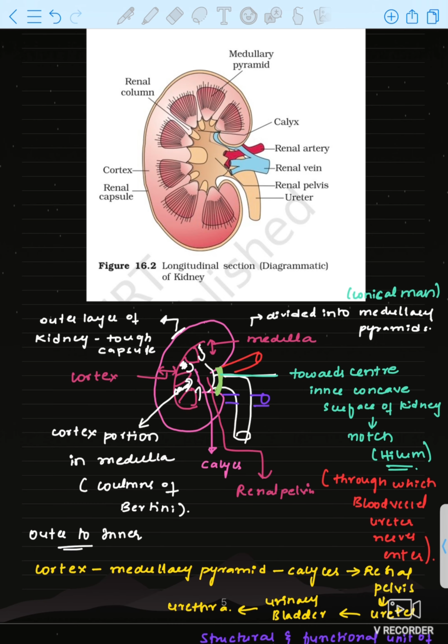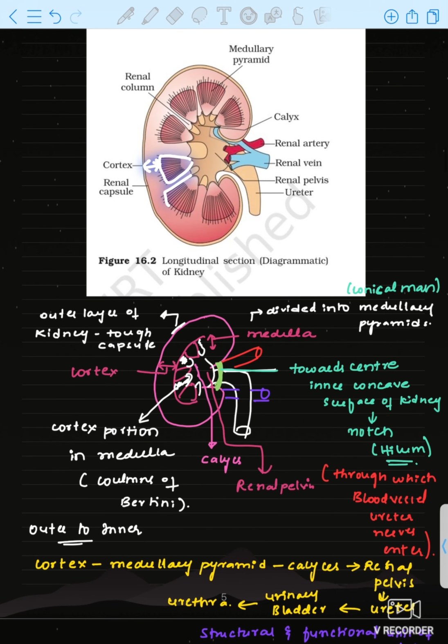So first we are taking a longitudinal section, and a transverse section is cut from here. Okay, in the longitudinal section you can see the outer layer, that is the cortex. Up to here pyramidal structures are there, no? On top of the pyramidal structures, the outer layer is the cortex. Okay, these pyramidal structures are there, no? This is the medulla.